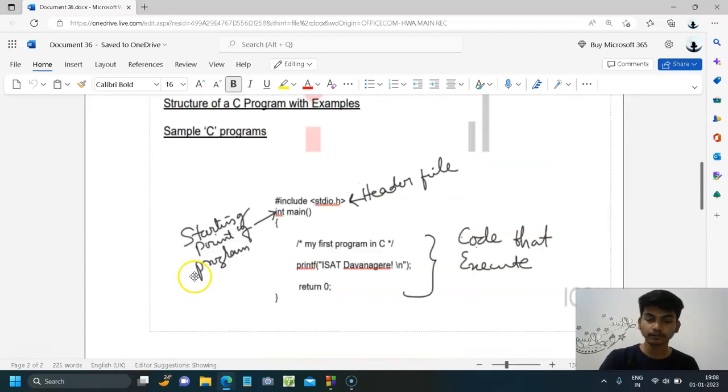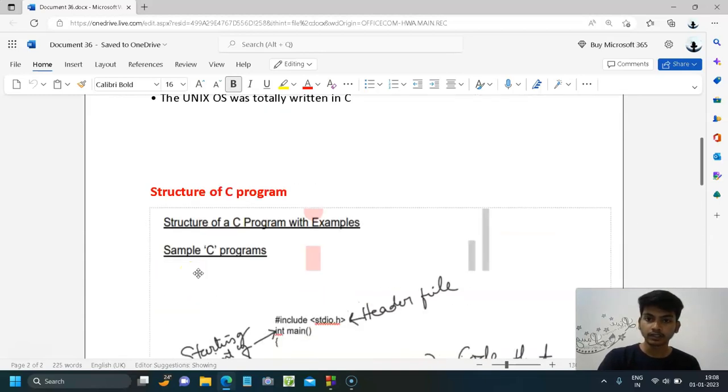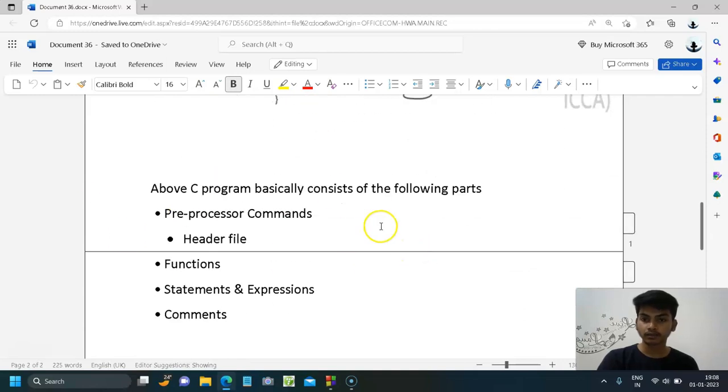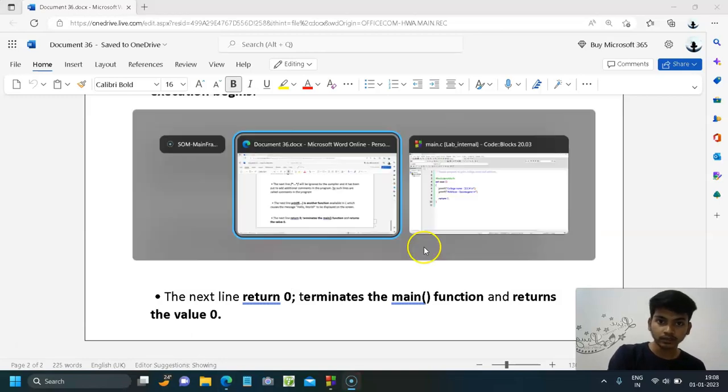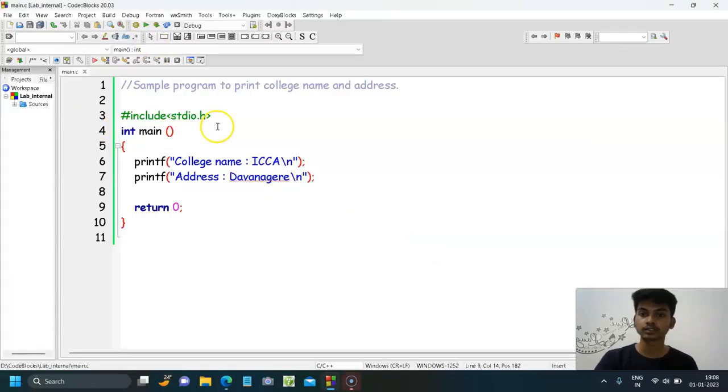Okay, then let us see an example for this, a sample program. Now I am going to open Code Blocks. This is Code Blocks. Here is a sample program for writing a college name and an address. Here printf is an output statement. Here we have written something. This printf displays whatever we write within these double quotes and the braces.